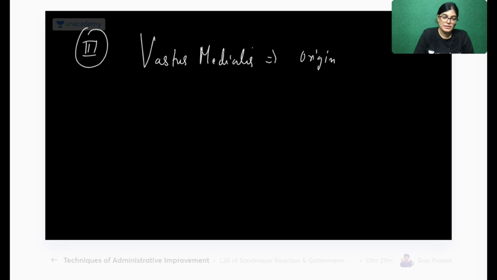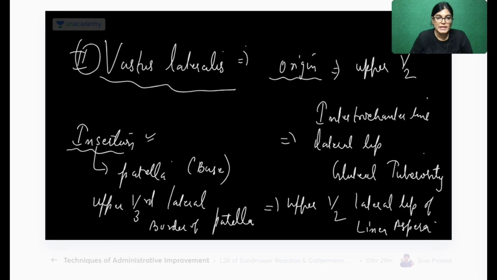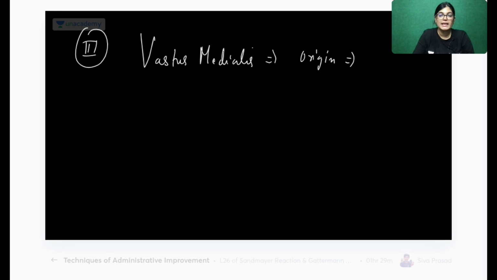Origin is, if you see vastus lateralis, it is from the upper half of the intertrochanteric line. If we go for vastus medialis, it is from the lower half of the intertrochanteric line of femur.